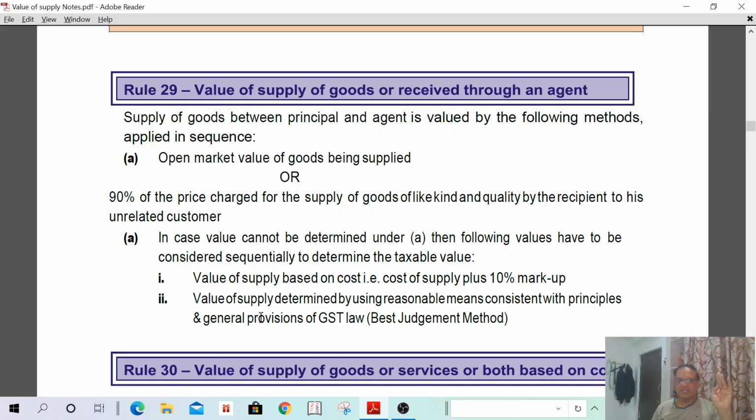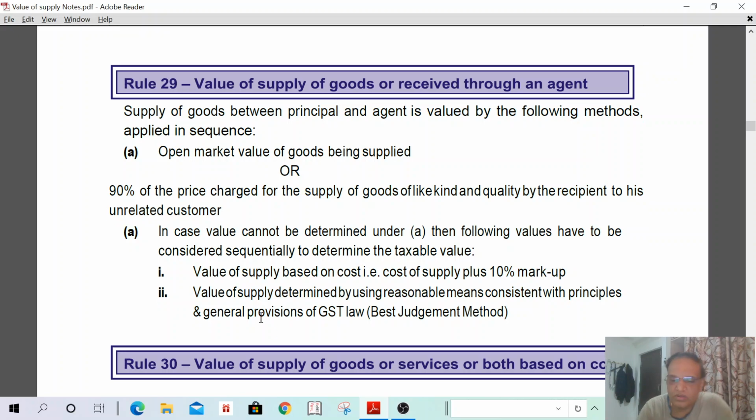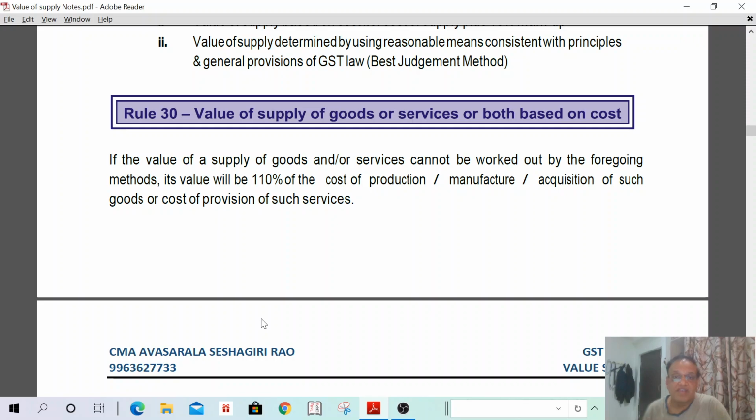Rules 27, 28, 29. Rule 27 is the value of supply of goods or services where the consideration is not wholly in money. The value of supply of goods or services between related persons other than an agent is Rule 28. And Rule 29 is the value of supply of goods or services through an agent. Then Rule 30. Value of supply of goods or services based on cost. Already we have discussed this. We first arrive at the cost and then add 10%. If the total cost is 100, then the value of supply shall be 110% of cost.